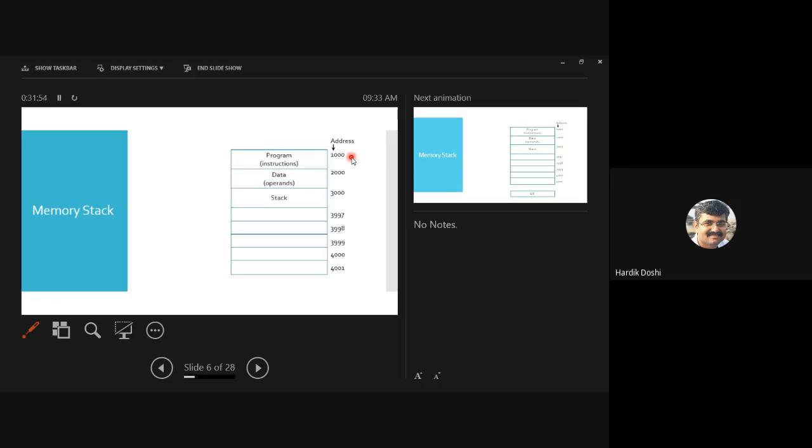Can I say the stack starts from address 3000 to 3996? Then 3997 and onwards can be anything. Right now, we don't want to go into it.